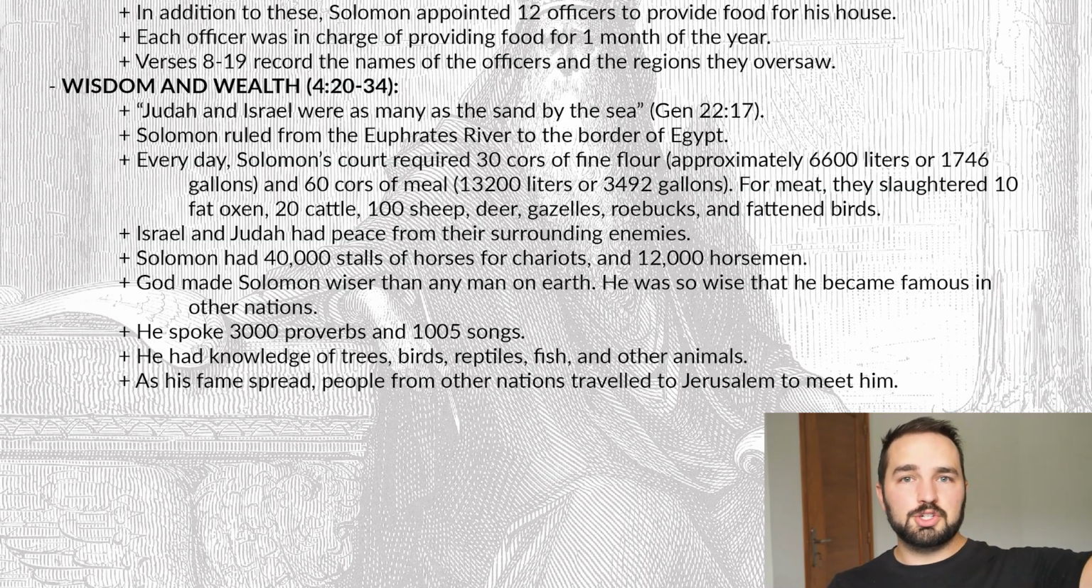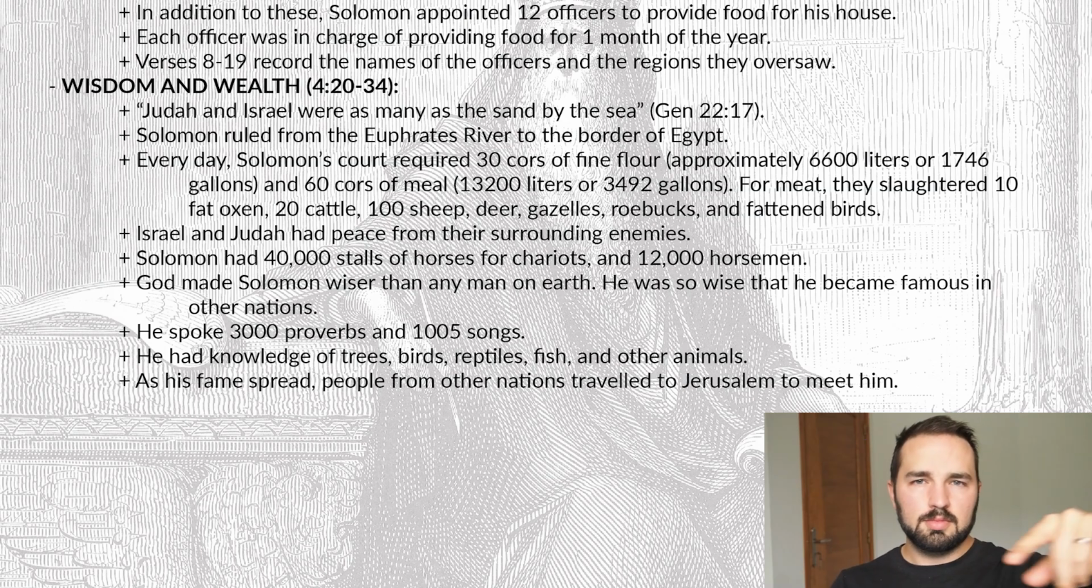Now, chronologically, much of Proverbs is being written during the life of Solomon, but we won't get to that book until quite a bit later. So remember, not all of the Old Testament is in chronological order. Solomon had knowledge of trees, birds, reptiles, fish, and other animals. So it makes you wonder if God gave him not only wisdom, but also factual knowledge to accompany that. As his fame spread, people from the other nations traveled to Jerusalem to meet him.